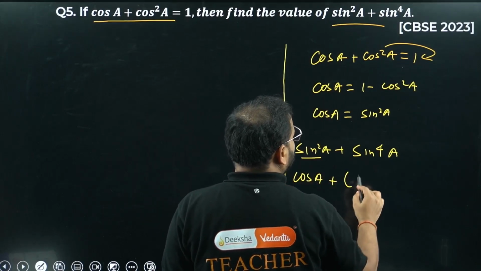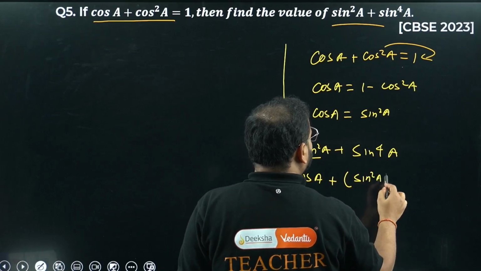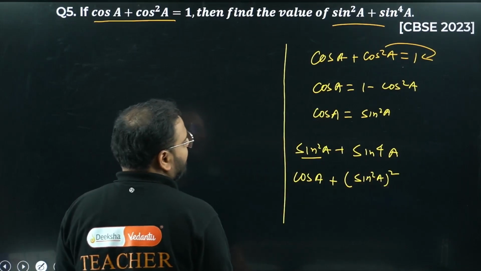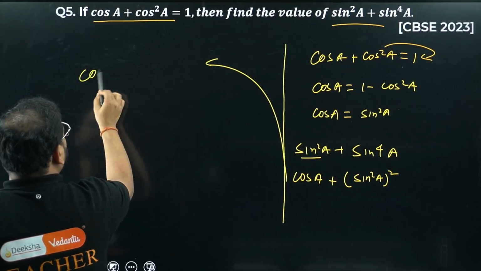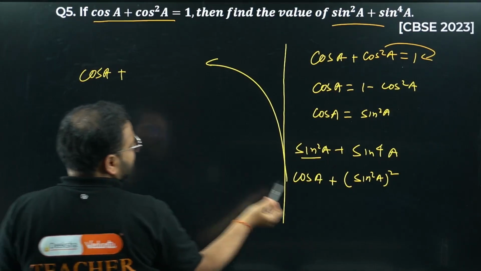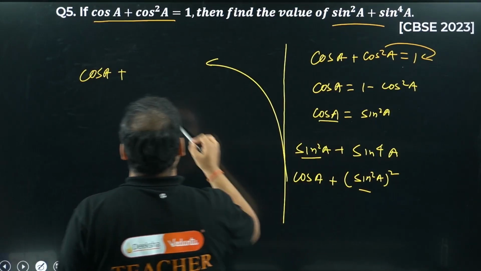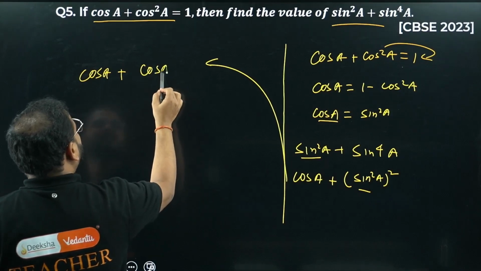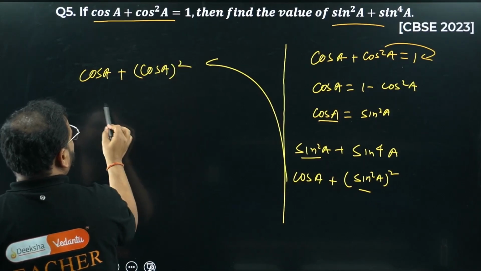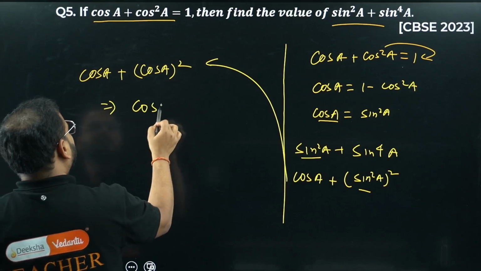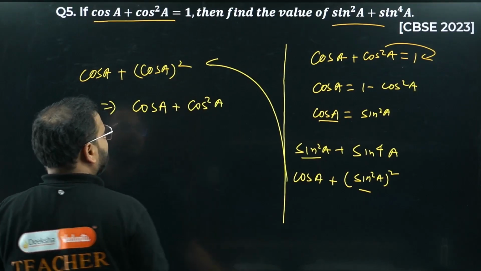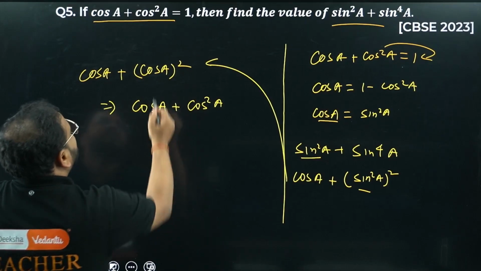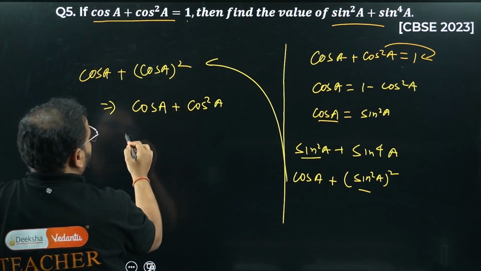What about sine power 4A, sir? It is sine square A the whole square. Check here, this continues on this side. So cos A remains cos A, and sine square will become cos A, so right here, cos A the whole square. What am I getting now? Cos square A, and this is given as 1, so this is simply going to be equal to 1.